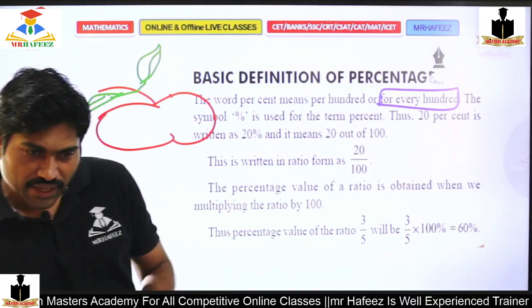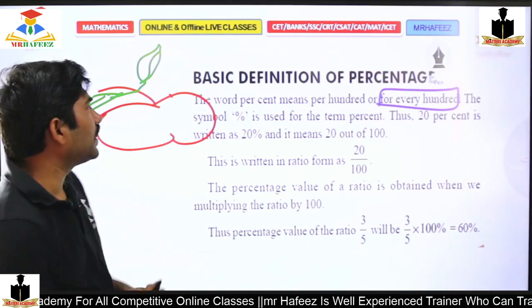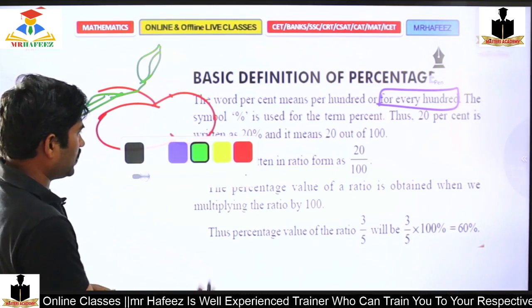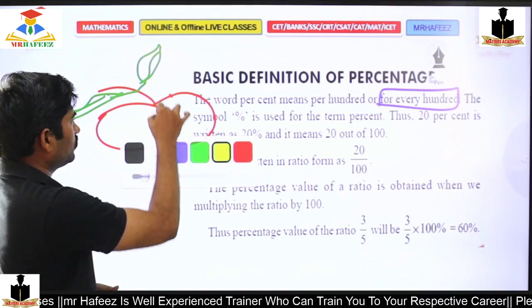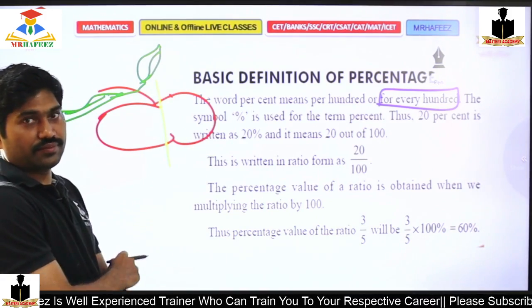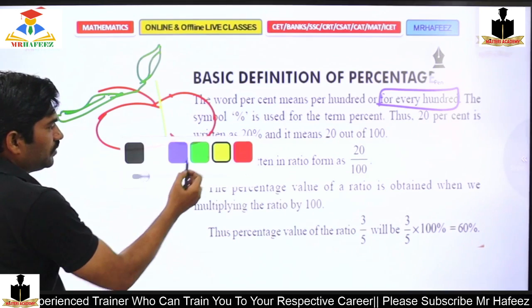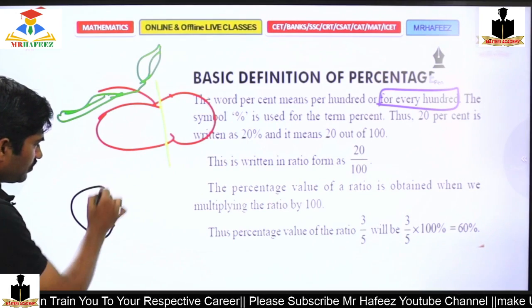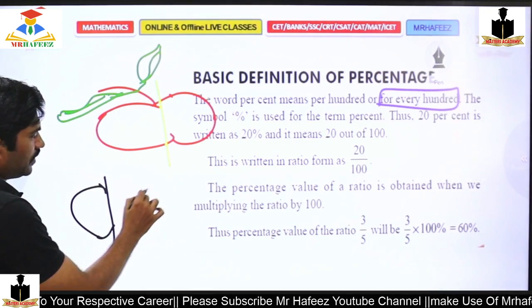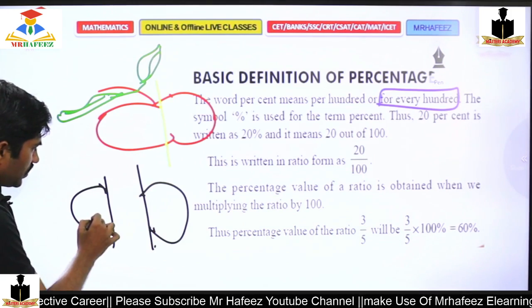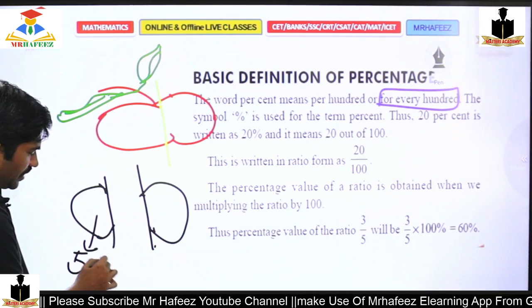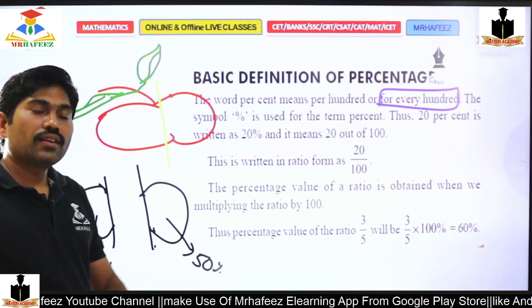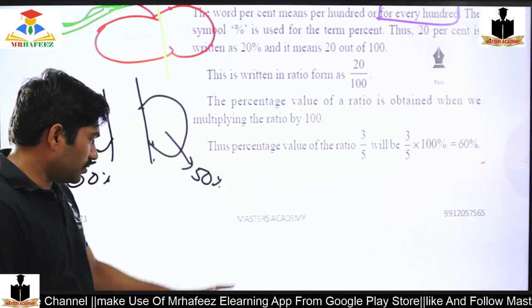It is cut into 2 parts. So the 2 pieces will be like this and this. This is 50% value, this is 50% value.